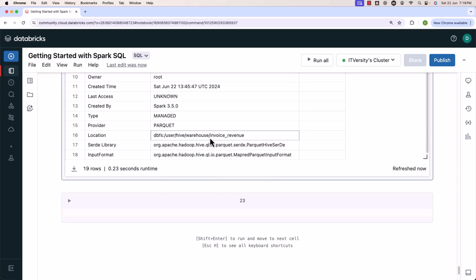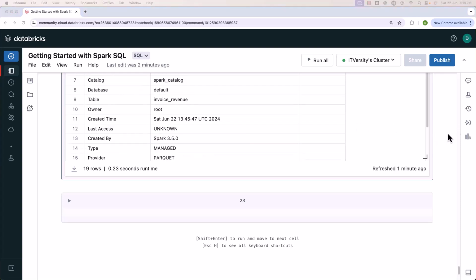The default location for the default database is user hive warehouse. Underneath it, it will have a folder with the table name. You can see here, you have the table name in the path. It means this is related to the table which we have just created. This is how you should be able to create tables using a specific format. In this case, we have two tables. One is an external table. The other one is a managed table.